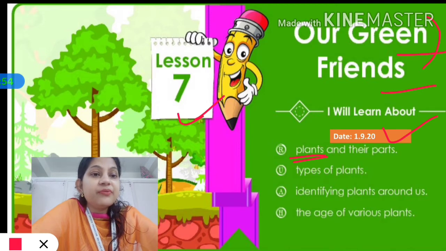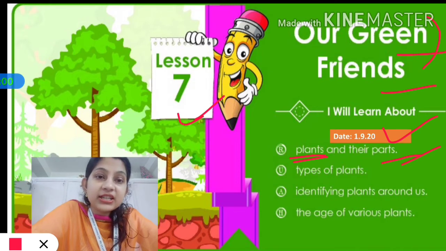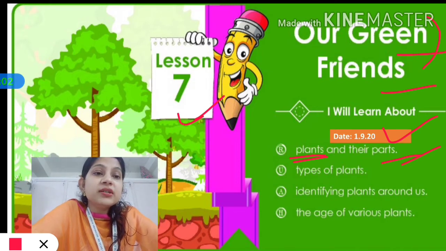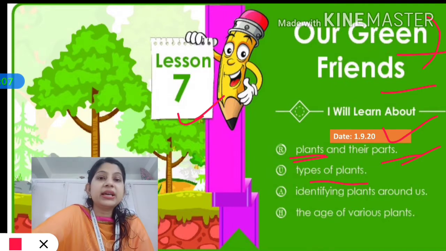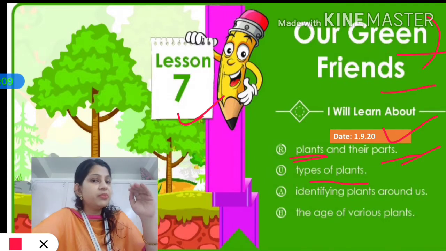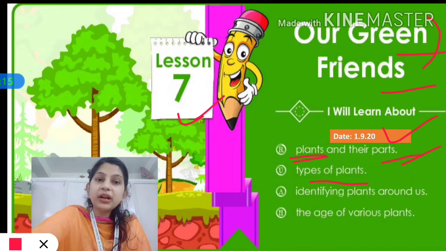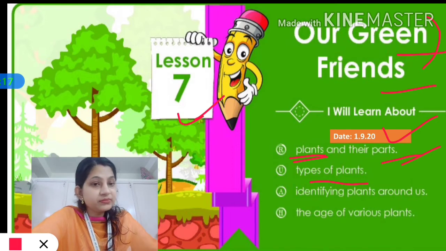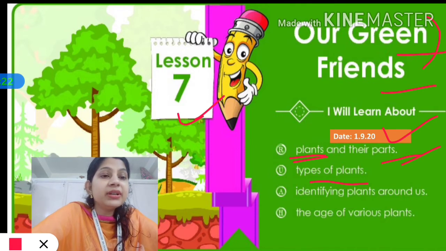In this chapter we will learn about plants and their parts. What are the different parts of a plant, that we will understand. We will also learn about different types of plants. All around us we can see some plants are small, some are big, some are very small. All those things we will understand. What are the different types of plant and with what name we call them? They have different names and we will understand that. Then we will understand how to identify plants around us, okay.